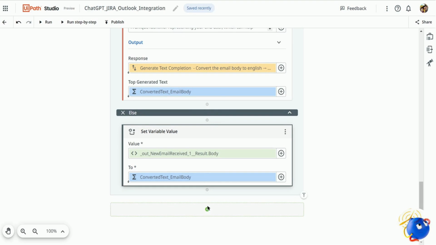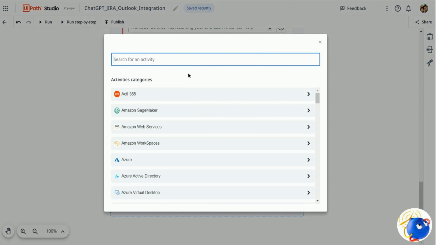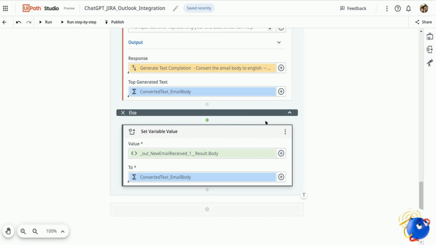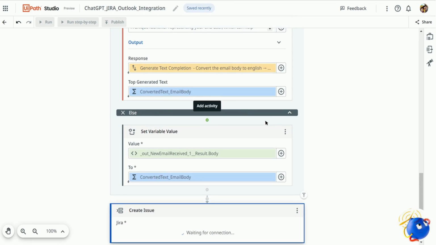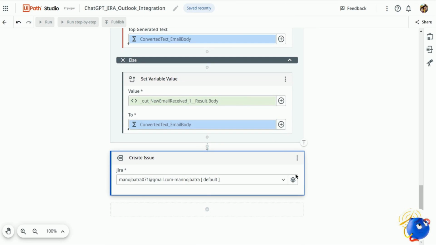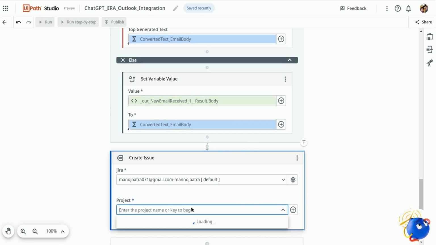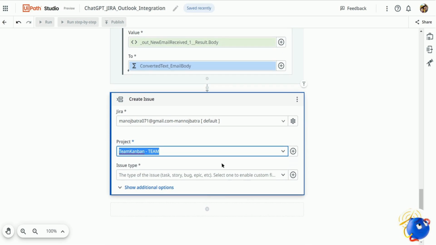Next, I'll be adding one more activity to log the message to JIRA. Let me search for that, JIRA, and I'll select this create issue activity. Let me click on that. It will be loaded soon. It has now been loaded. Let me just validate the connection. The connection is valid. I've already created a project here for you, so let me search for that. The project name is Team Kanban. It has been selected now.